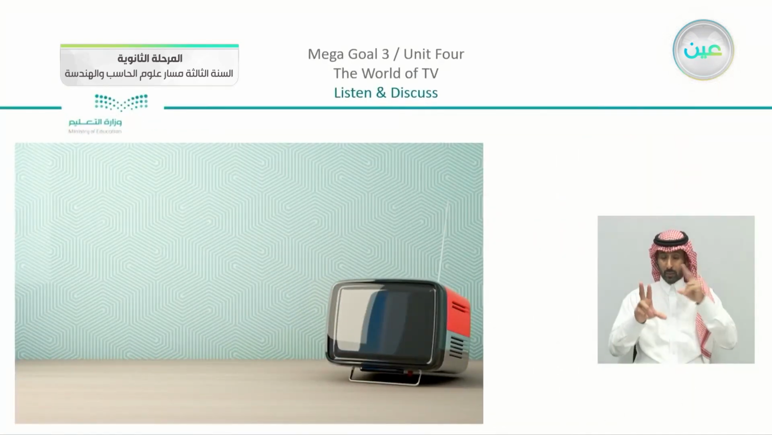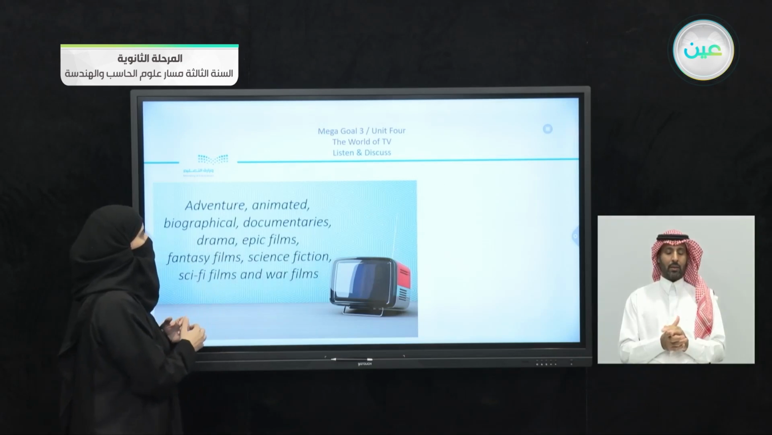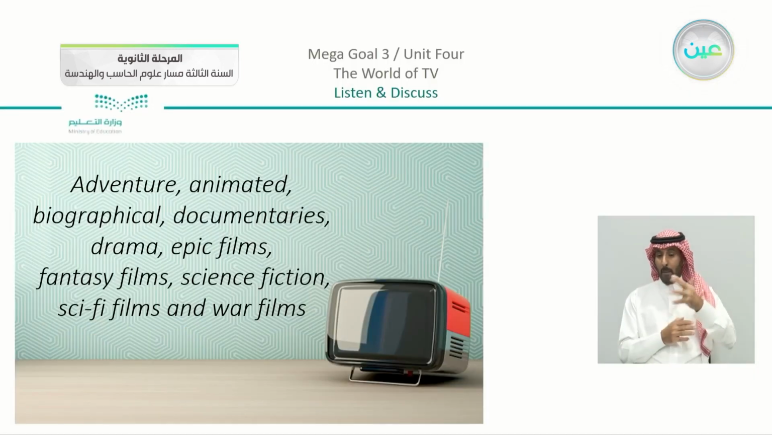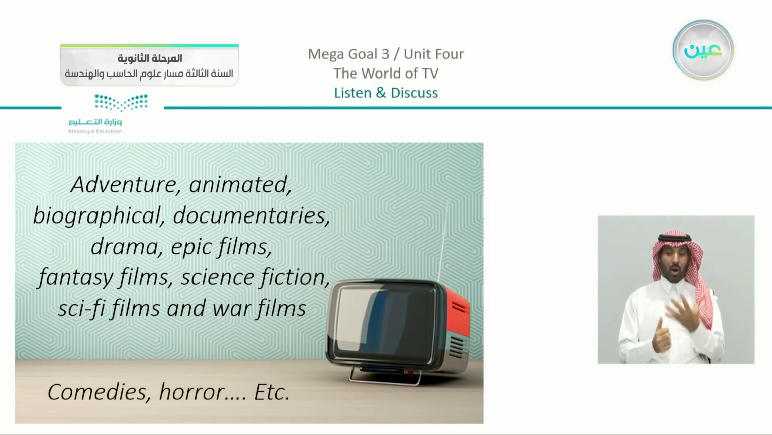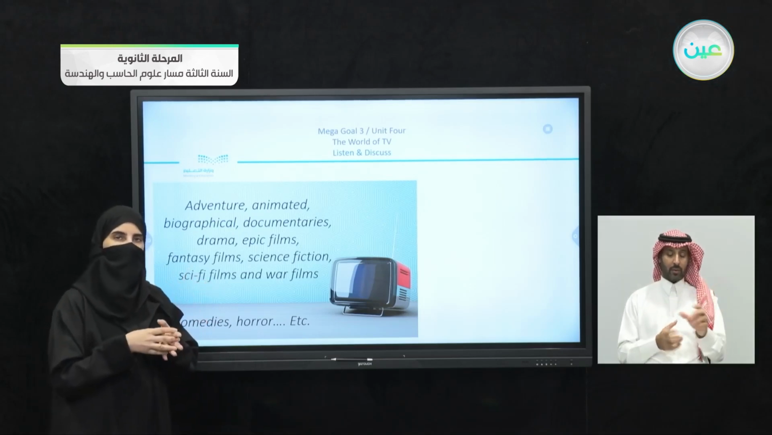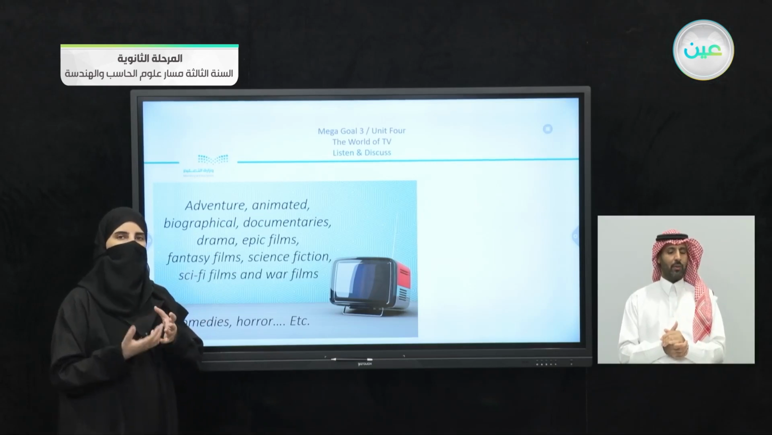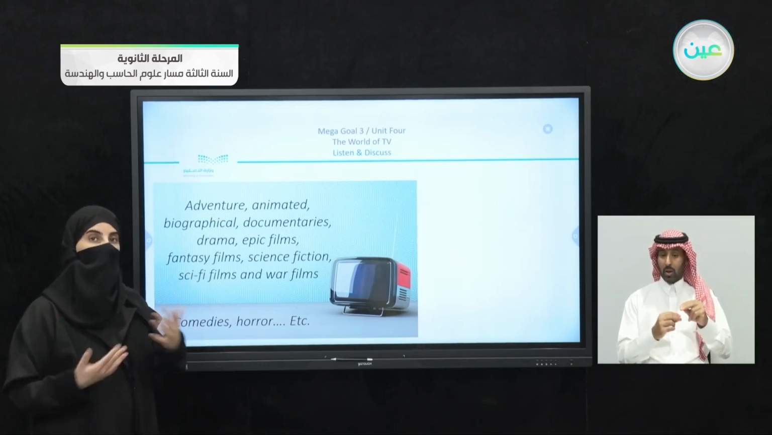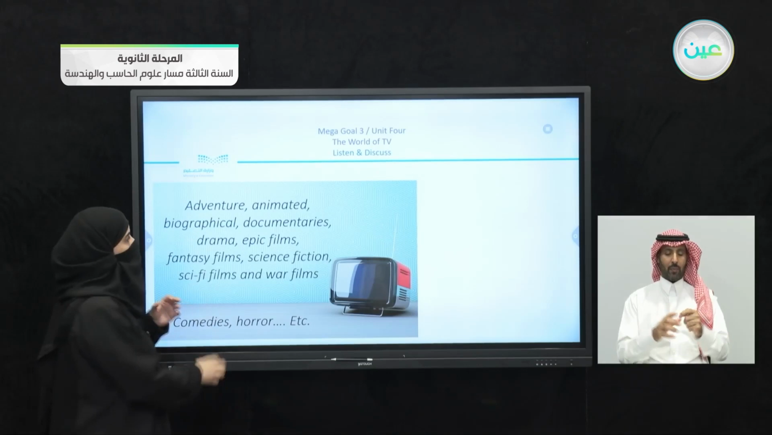Now I'm going to give you some examples just to express the types of movies that I like here. Now the sentences that we have, we can say that adventure, animated, biographical, documentaries, drama, epic films, fantasy films, science fiction, sci-fi films, and war films. All of these are types of movies or genres. We can also add something else like comedies or horror. Now, I want you just to think about these different types of genres here. What do you prefer? And why do you like it, as we mentioned before? So you can like more than one. You can also compare between these types. So we can also use them in sentences.